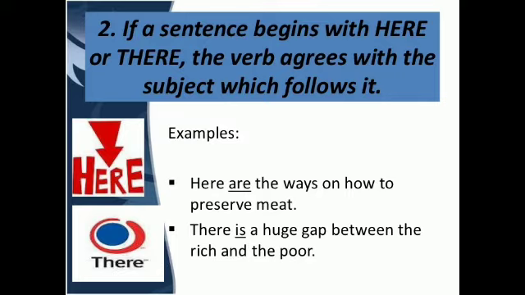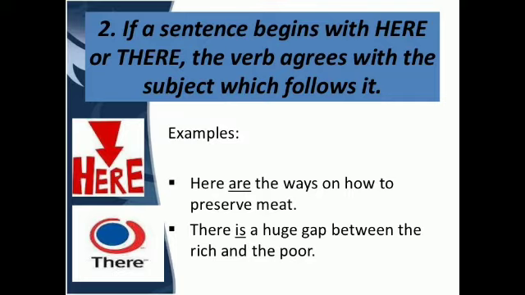The ways are plural, therefore here we have used the verb are. In the second sentence, there is a huge gap between the rich and the poor. A huge gap is a single thing, therefore we have used is here.